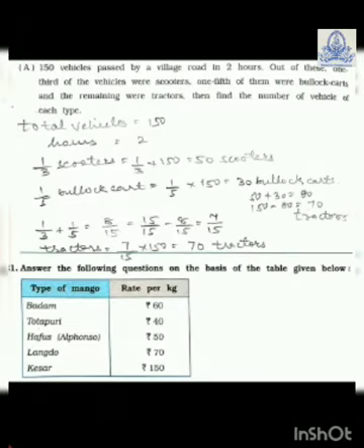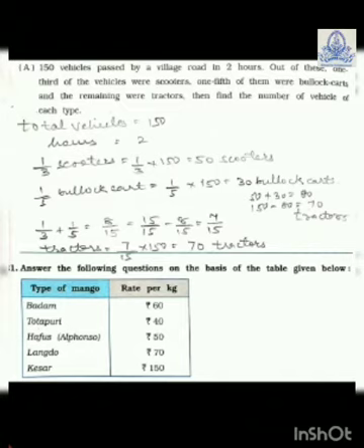150 vehicles passed by a village road in 2 hours. Out of this, 1/3 of the vehicles were scooters, 1/5 of them were bullock carts, and the remaining were tractors. Then find the number of vehicles of each type. Here also you have to do the same way. First of all, what is given? Total vehicles 150, hours is equal to 2. Now 1/3 scooters means what is 1/3 of 150? So 1/3 of 150 is equal to 50 scooters.